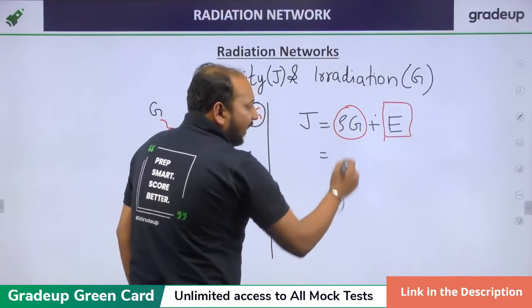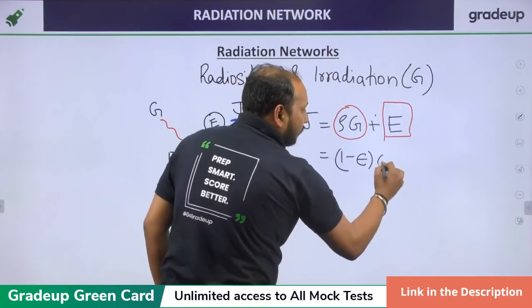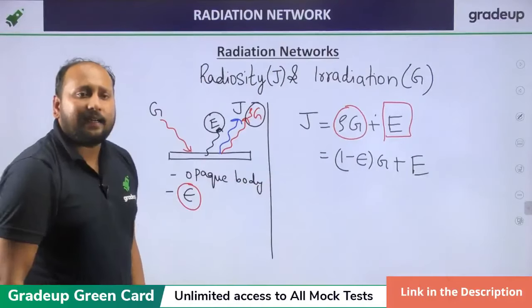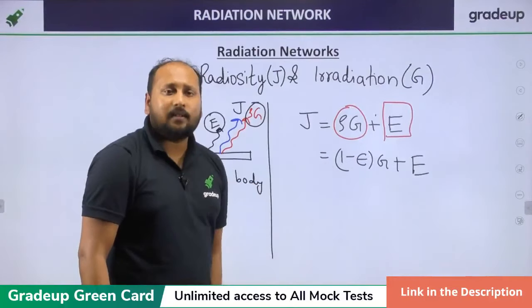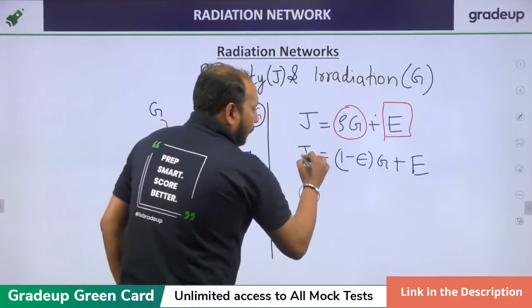Now, instead of rho, I can write 1 minus alpha. Instead of alpha, I can write emissivity by using Kirchhoff's law. Previously, we have discussed this. Clear?